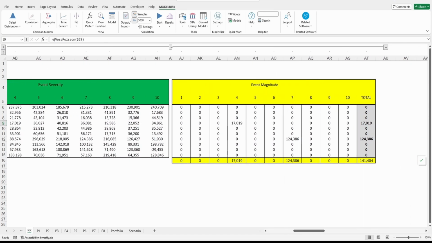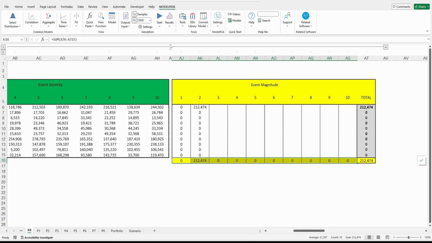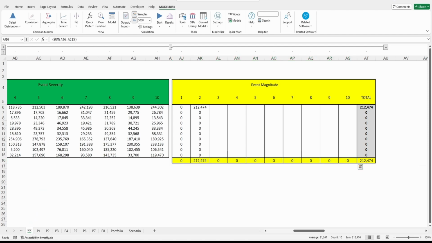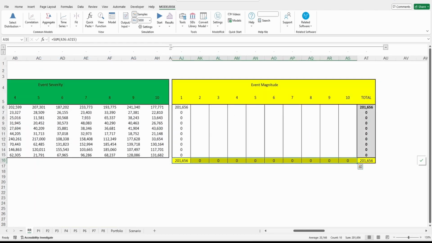So that means that this strike is going to cost us $17 million, for example, or you have more risks here. And what I added is this event magnitude cash flow, right, that is connected. This one here is connected back to my P1, the one that reads risk register. So the moment that, for example, I do this, you have 201, I come here, 201.